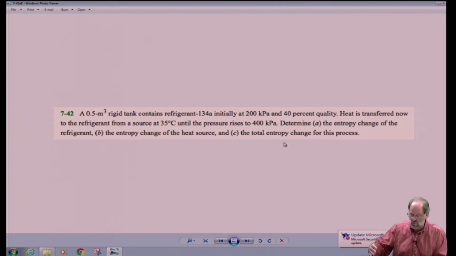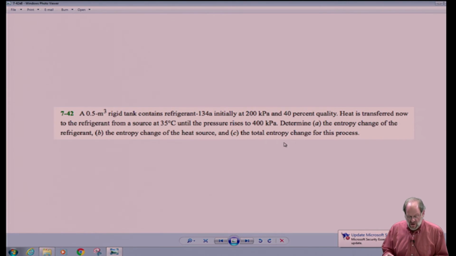Instead of finishing with how much heat transfer takes place or how much work there is, it goes one step further and it says, does this problem work? I mean, they don't use those words, but that's really what they want to know. Do we satisfy or do we violate the second law of thermodynamics? Is the entropy change greater than 0, or is it equal to 0, meaning that it's an ideal process, or is it less than 0, meaning that it's impossible? That's really what this author is asking us. I don't know why he bothered with parts A, B, and C. Does the process satisfy the second law? Period. You solve exactly the same problem as the one that we're about to do.